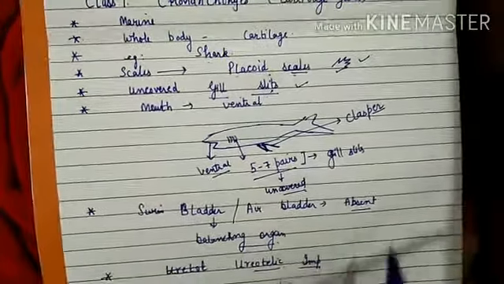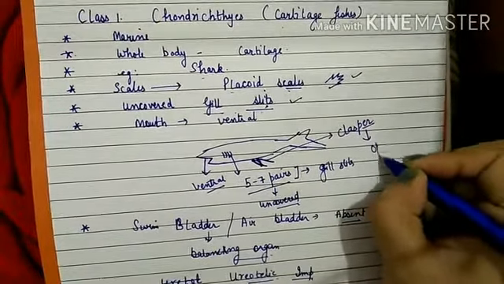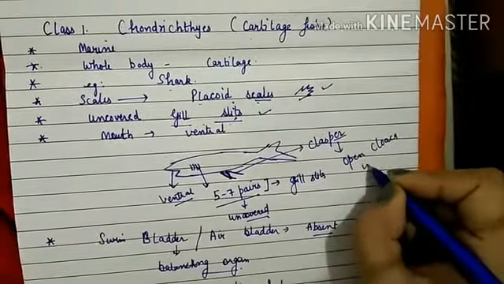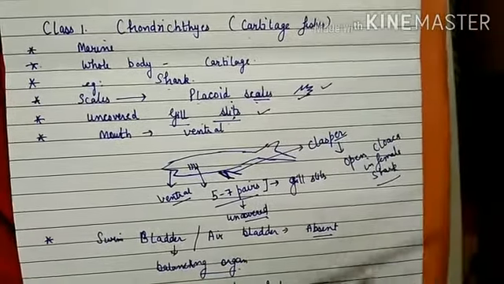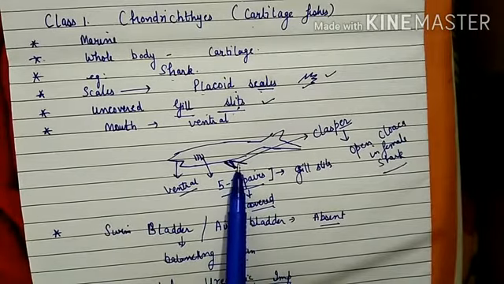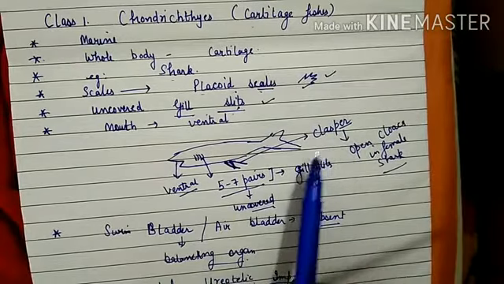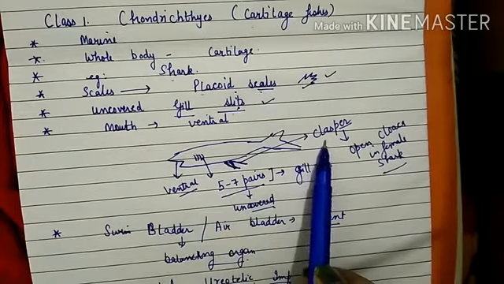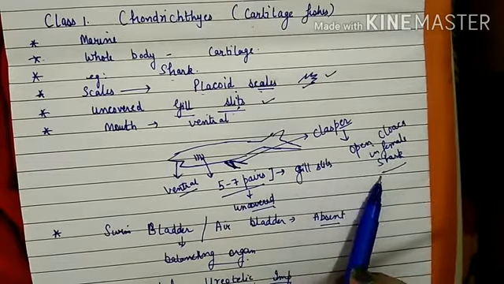These claspers help in opening the cloacal wall. It helps in opening the cloaca in female fishes. So in the male shark, the pelvic fin is modified into a sharp structure known as clasper, and this clasper is helping in opening the cloaca in the female shark.